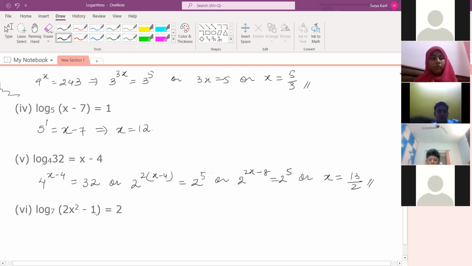Next question you tell me now, sixth one, log 7 to the power 2 is equals to what you can write? 2x square minus 1. Then you can write it as 2x square minus 1 minus 49 is equals to 0. What is the value of x? X equals to 2. 5, I think. 5, no?